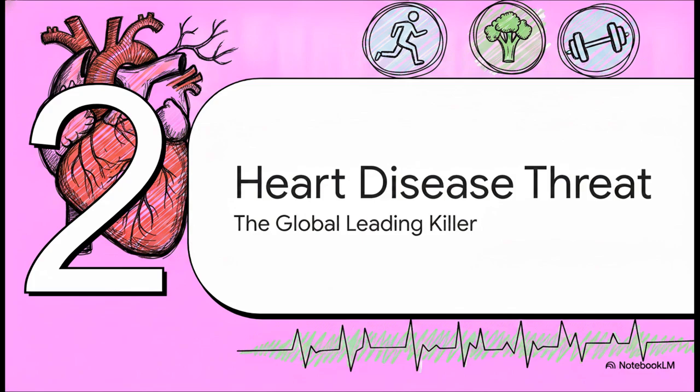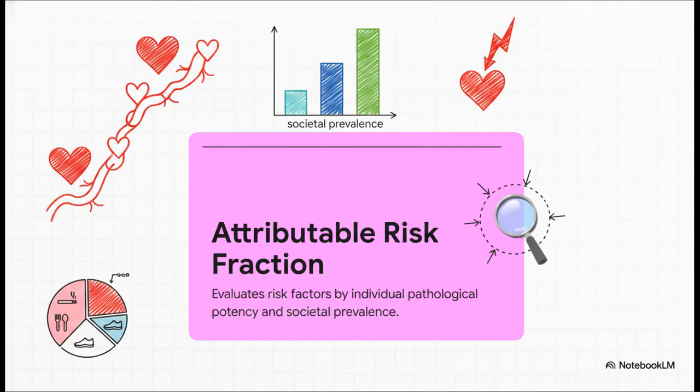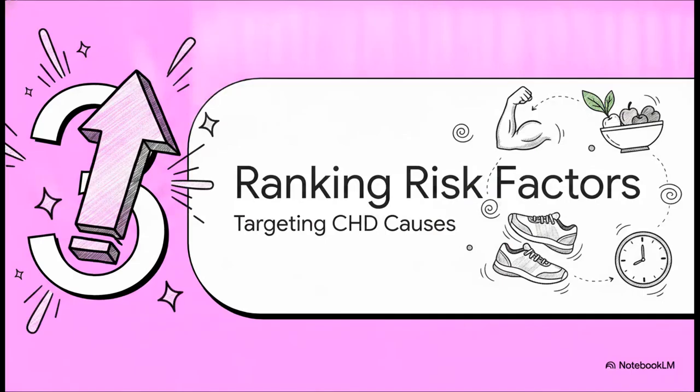Section 2. Heart disease threat, the global leading killer. Now, to figure out how to effectively fight coronary heart disease, or CHD, we can't just randomly list out bad habits. We have to rank its causes using a specific metric called the attributable risk fraction. Basically, this means a risk factor ranks higher on our list if it is both highly prevalent in the general population and it strongly drives serious clinical endpoints, like a myocardial infarction, or in everyday terms, a heart attack.